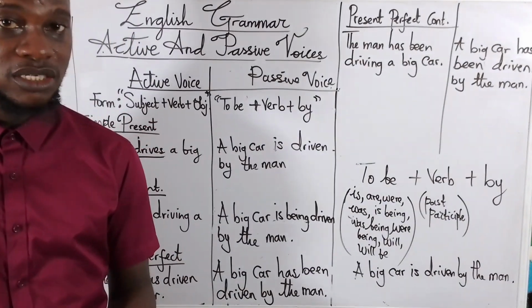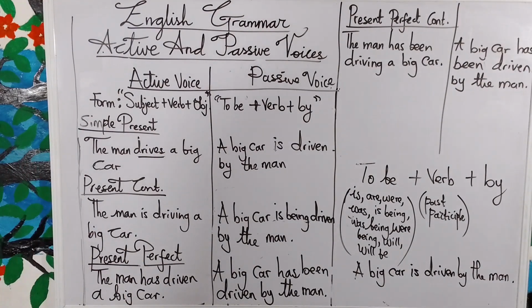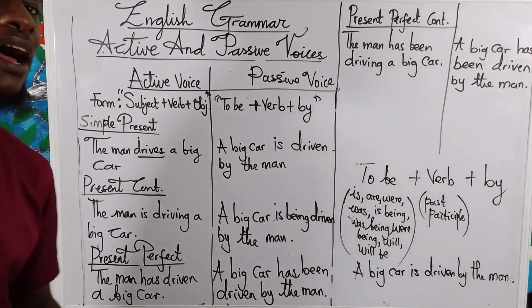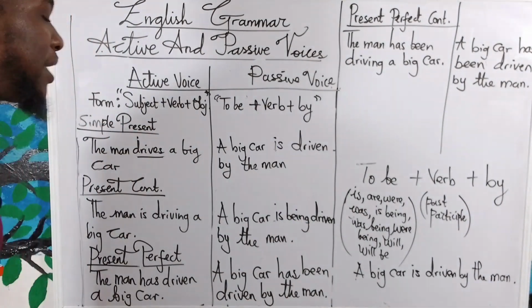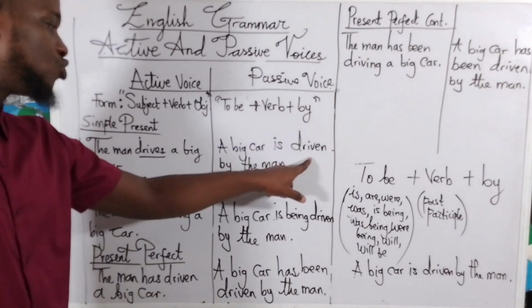We also have past tense. A simple past tense, for example, you can say the man drove a big car. You understand? So in passive, it has to be a big car was driven. The only thing that changes is this: was driven. You understand? Was driven by the man.